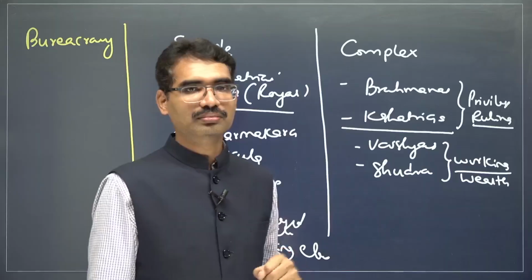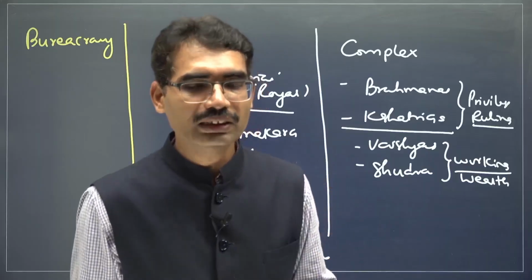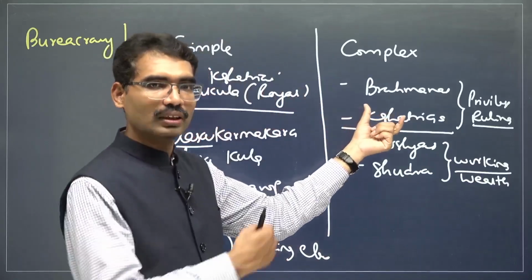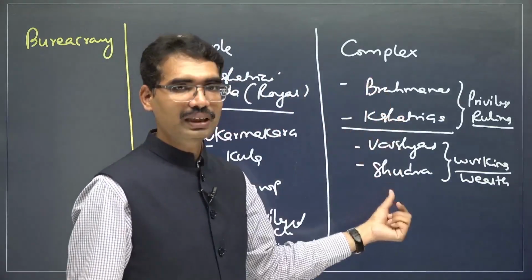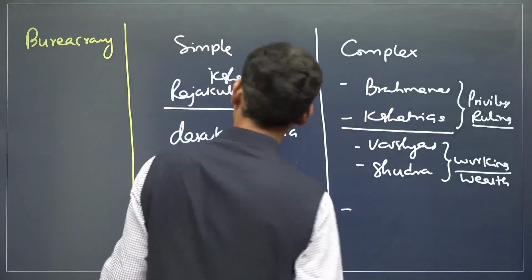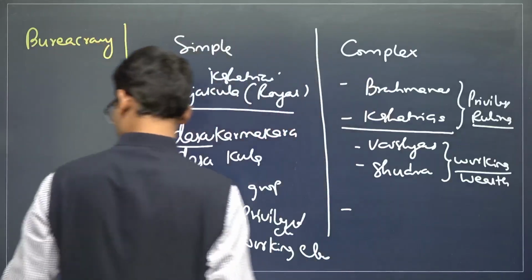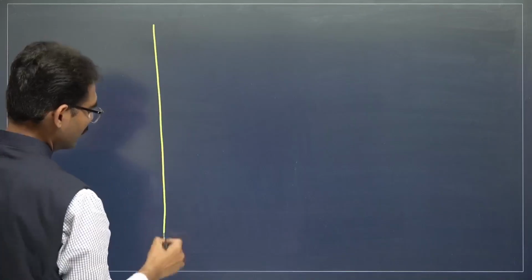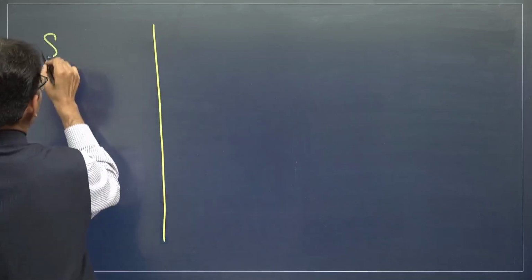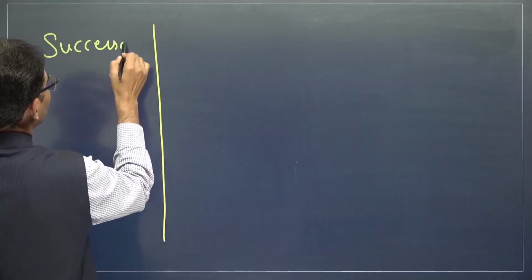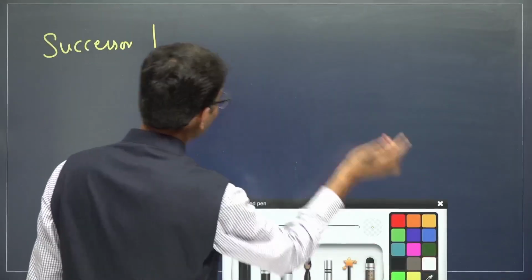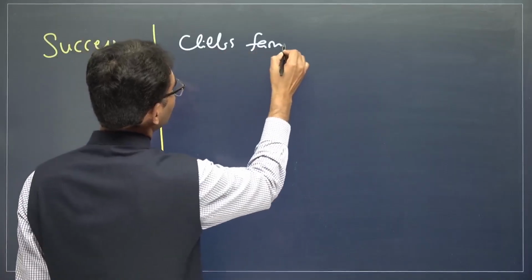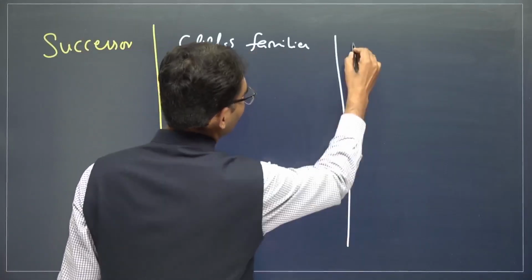Here, monarchy. And after the death of this monarch, who is going to be the next ruler? The same one person from the same family, hereditary. So who is the successor? It comes from the chief families, and here, the monarch family.